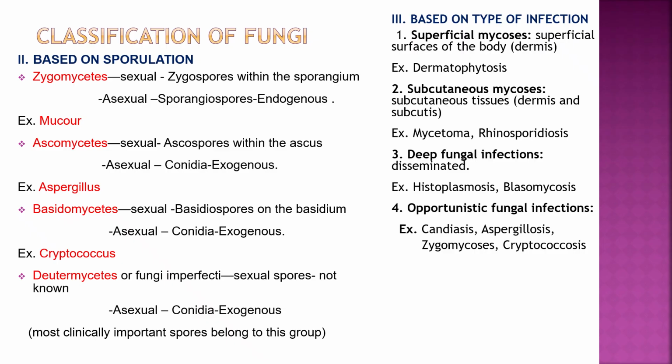Based on the infection, that is pathogenic classification. Superficial mycosis affects superficial surfaces of the body, for example dermatophytosis. Subcutaneous mycosis affects the dermis and subcutaneous tissue, for example mycetoma and rhinosporidiosis. Deep fungal infections are disseminated, for example histoplasmosis and blastomycosis. Opportunistic fungal infections are caused when immunity is lowered, for example candidiasis, aspergillosis, zygomycosis, mucormycosis, and cryptococcosis.